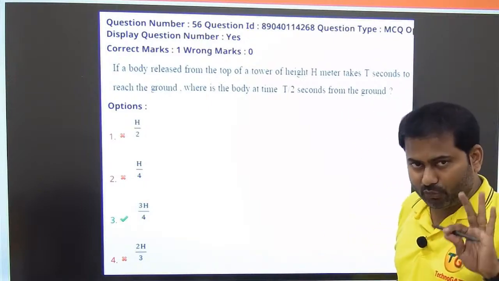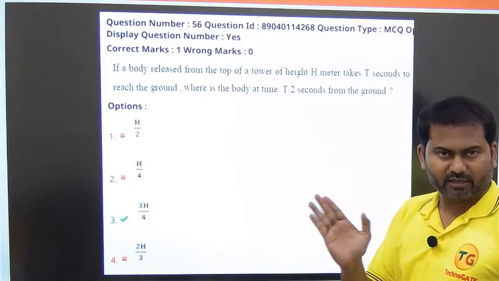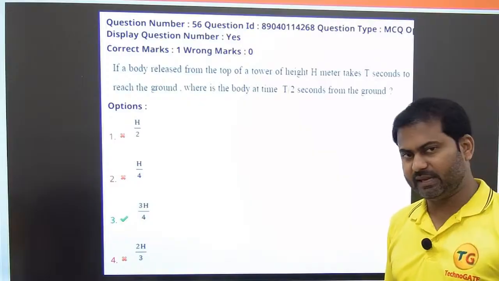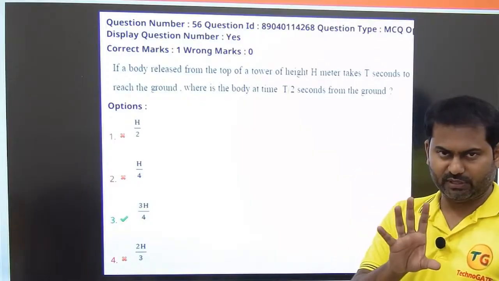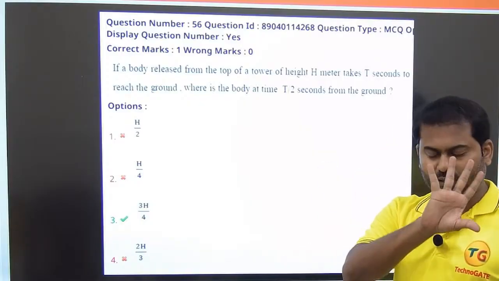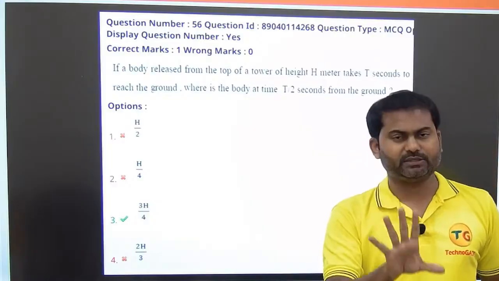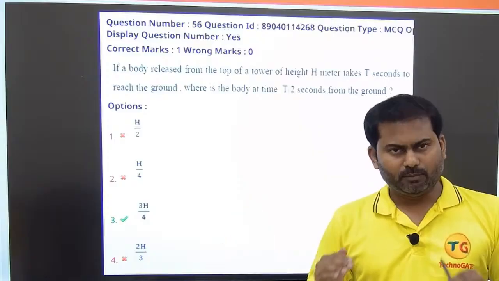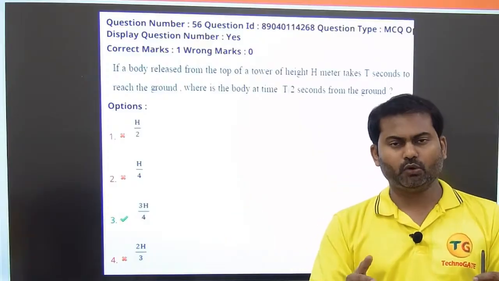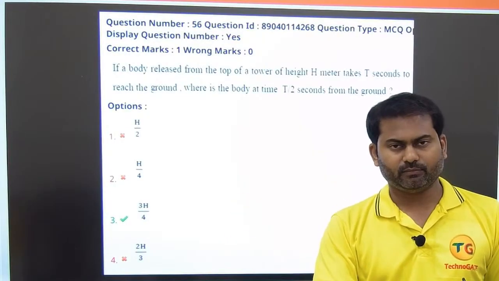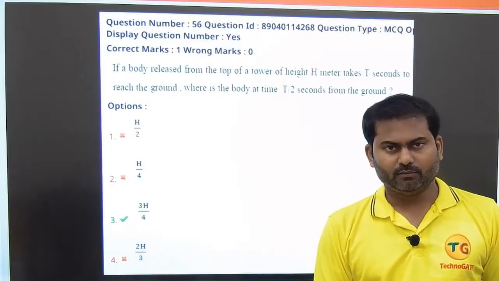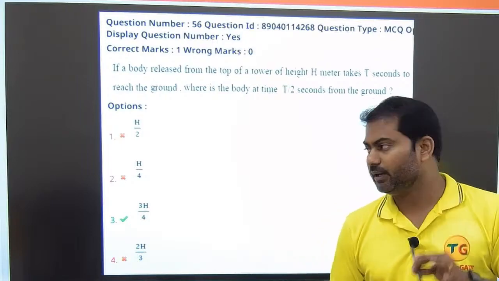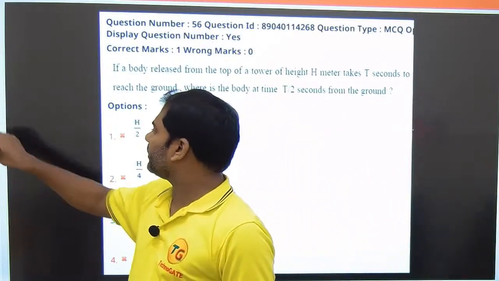Clear? If you haven't understood anything, just rewind the video, watch again, you'll understand clearly. And the best thing is, if you have already learned the concepts of this chapter, take the first question, pause the video, try on your own, then you see the solution of mine. Before seeing my explanation, you will get the answer. That's a correct way of learning physics. Clear? So please try to incorporate that.